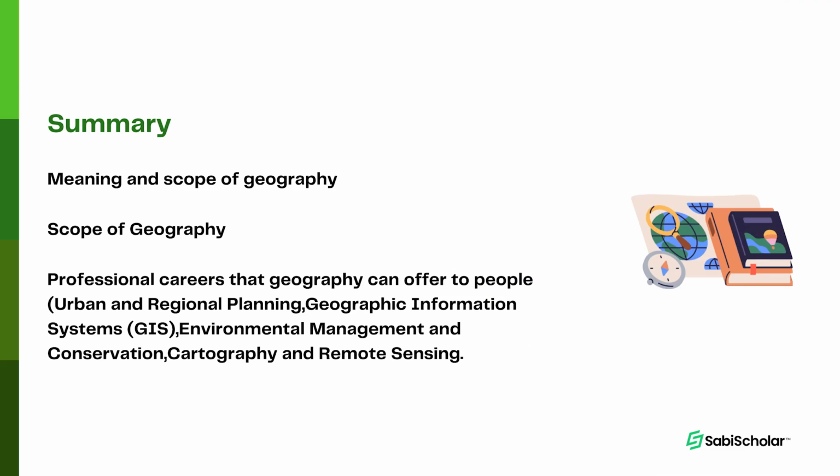So, in summary, we've talked about the meaning and scope of geography. We've talked about the scope of geography, which in this case is the physical and human geography, as well as the geospatial technologies and environmental geography. We've also looked at the professional careers that geography can offer to people, for example, the urban and regional planners. We also have the geographic information systems specialists, which could be of any sort. And we also have the environmental management and conservation in this case. So we also have the remote sensing.